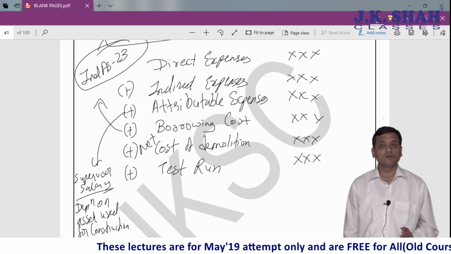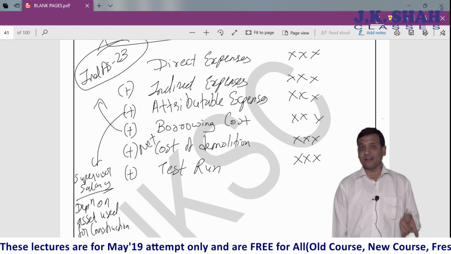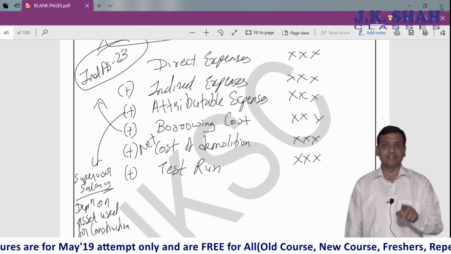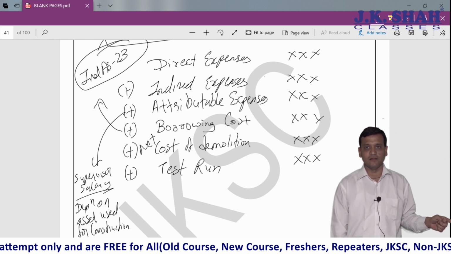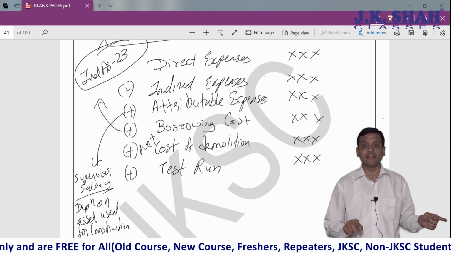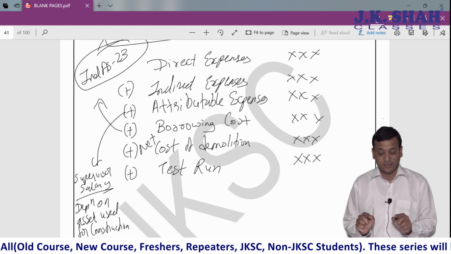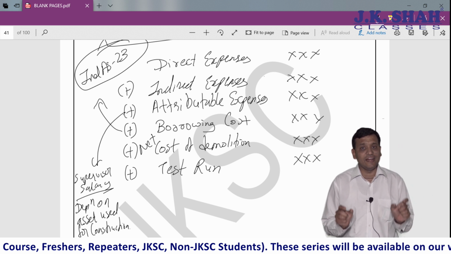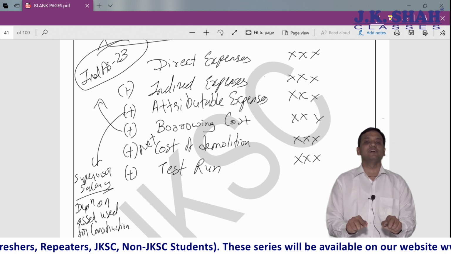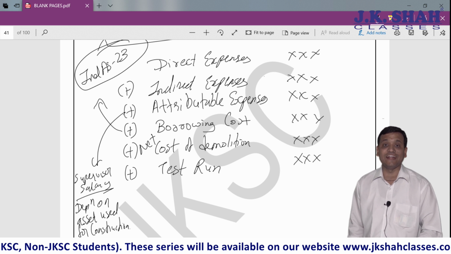But what about depreciation on that crane? The crane is giving me economic benefit, but that economic benefit is not getting reflected to the credit side of my P&L. But that economic benefit is getting reflected in the asset which is getting constructed. And hence, the depreciation for the period for which the crane is used to construct the asset will be added to the cost of the asset. That is nothing but attributable.